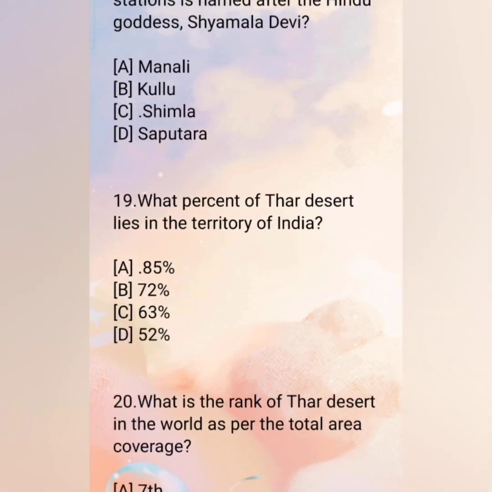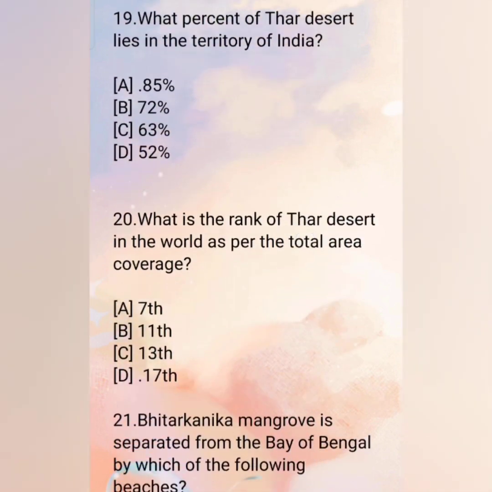19. What percent of the Thar desert lies in Indian territory? A. 85%, B. 72%, C. 63%, D. 52%. The correct answer is A. 85%. 20. What is the rank of the Thar desert in the world as per total area coverage? A. 7th, B. 11th, C. 13th, D. 17th. And the correct answer is D. 17th.